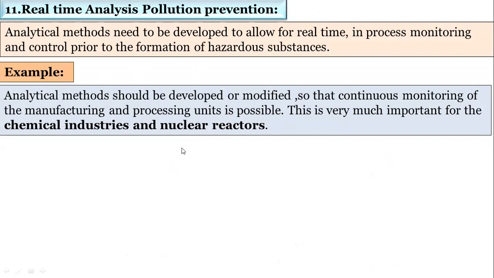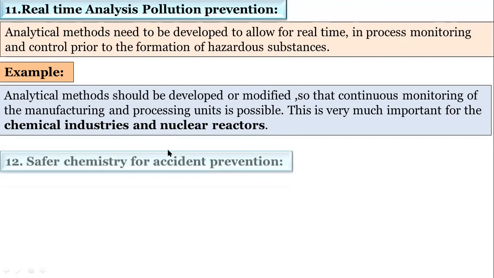So directly I am coming to the example. Analytical methods should be developed or modified. Whatever analytical methods you are using, they should be modified so that continuous monitoring of the manufacturing and process units is possible. Nowadays, in many chemical industries, we find this real-time analysis is very important for chemical industries and nuclear reactors. How much waste product is generated and when waste starts, we will continuously monitor. So this is the expected real-time analysis.